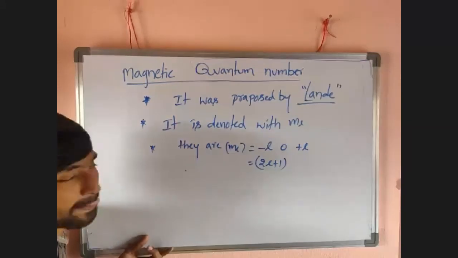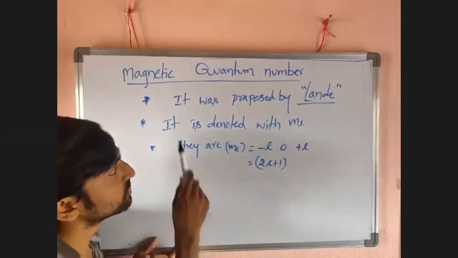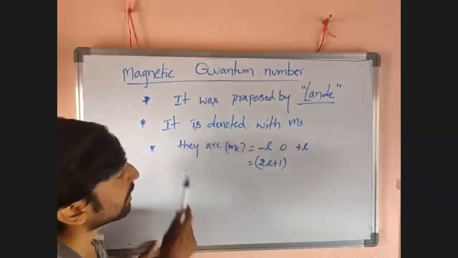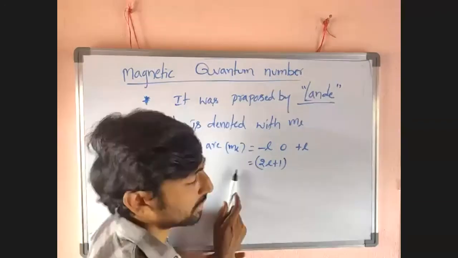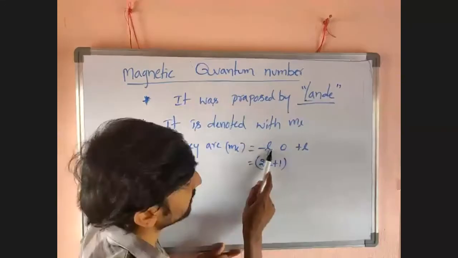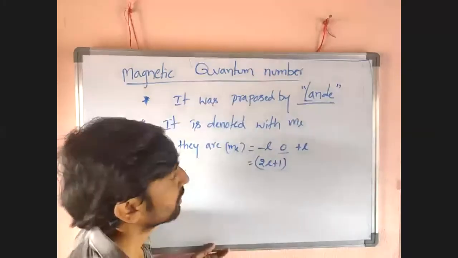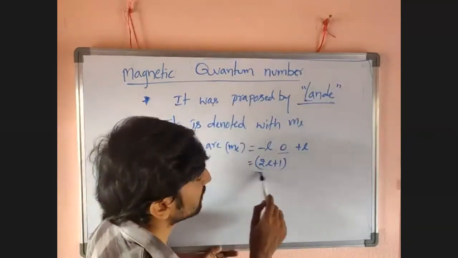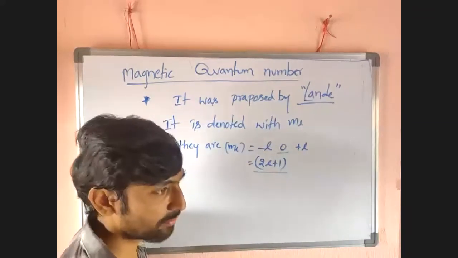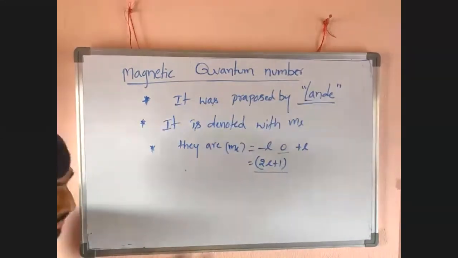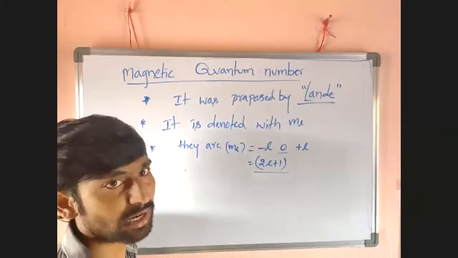So look here, it was proposed by Landé. It is denoted with ML and they are dependent on L value, they are minus L to plus L passing through 0. Number of ML values are 2L plus 1. This ML is the number of orbitals. How many ML values means it is nothing but the number of orbitals.